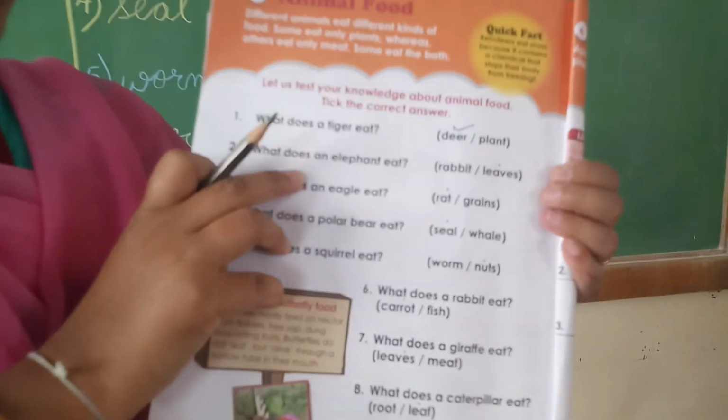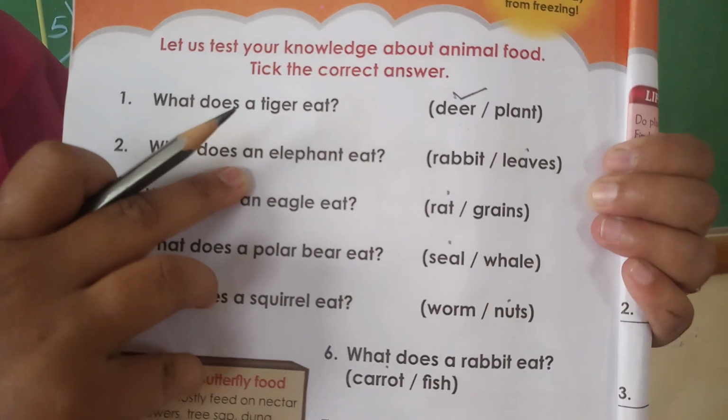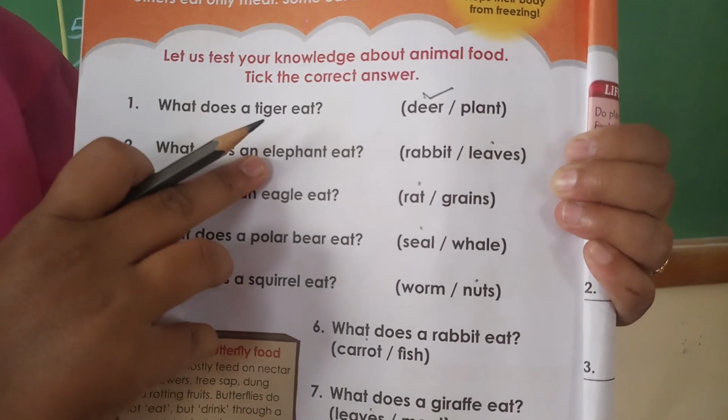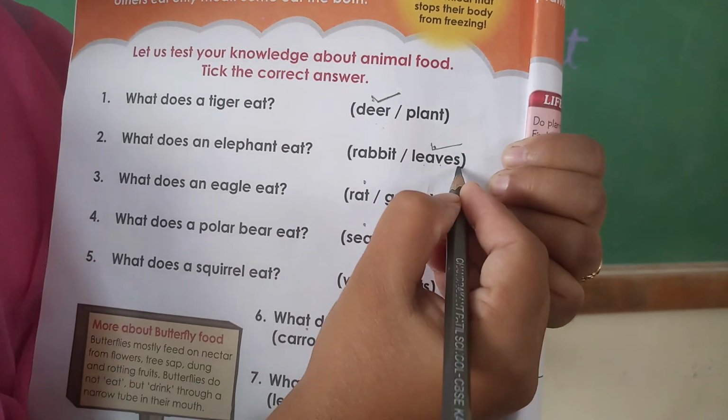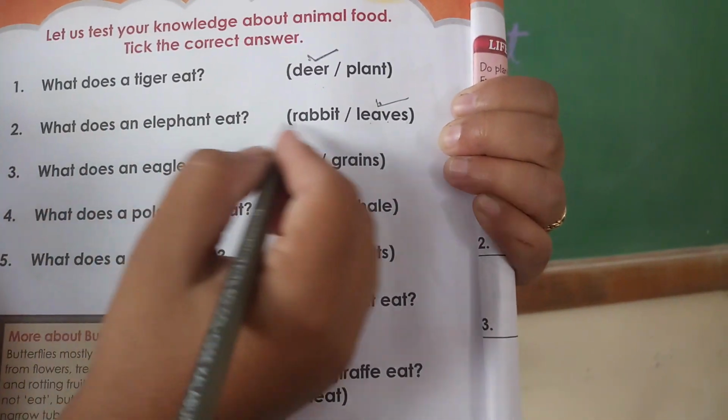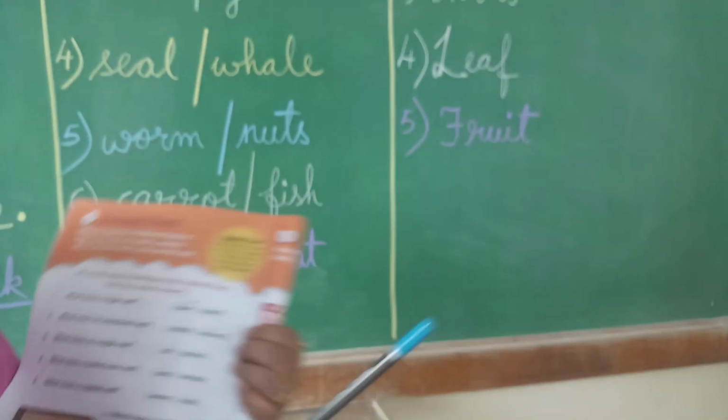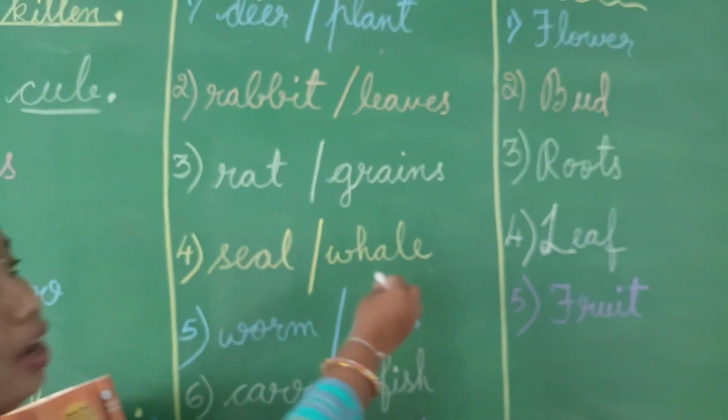Next, what does an elephant eat, children? Have you seen it? Yes, elephant will eat leaves, L-E-A-V-E-S, leaves. So here I will put the right mark for leaves.